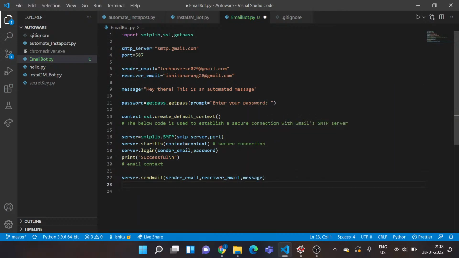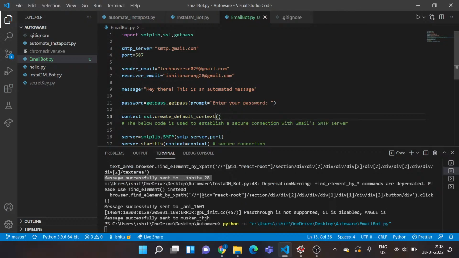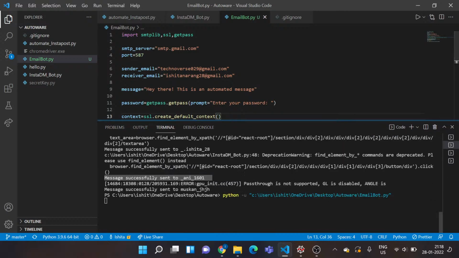Okay, I assume the code is good to go. Let's just check it out. It says enter your password. I'll do that. And as you can see, you might not be able to see anything. It's taking blind input of my password. That's cool. It says successful, and the code exits.